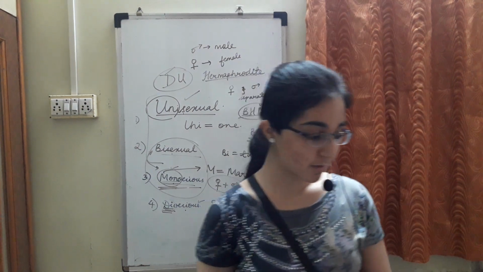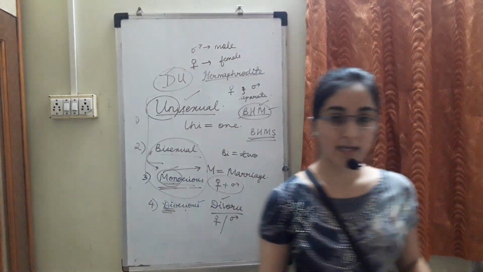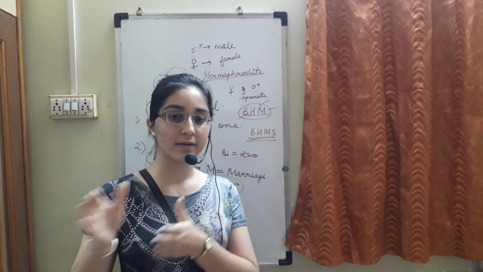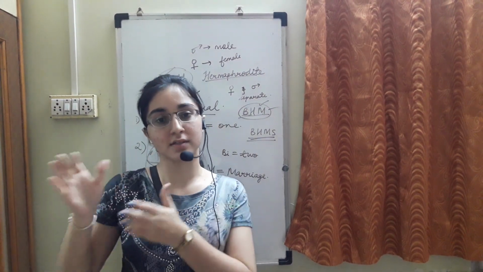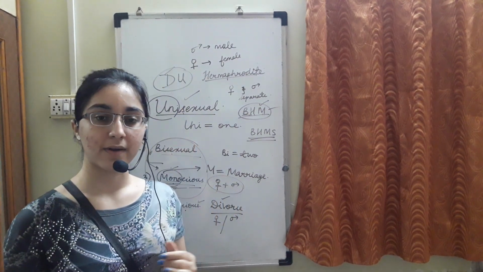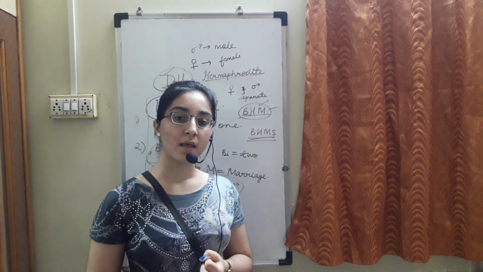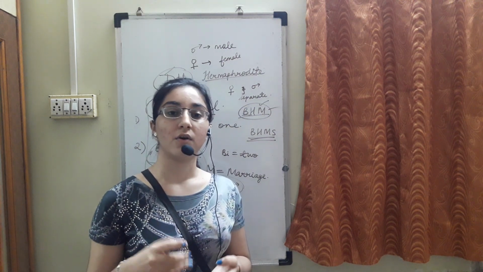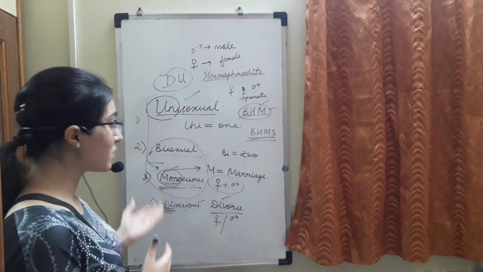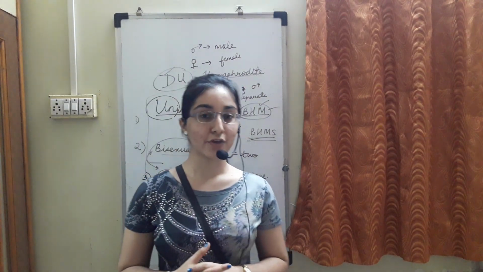I hope the earthworm is also clear. Even human beings are an example of unisexual: the male individual is different and the female individual is different. So we spoke about Ascaris, earthworm, sunflower and hibiscus. We even spoke about human beings, and I hope these words are clear. Thank you so much.